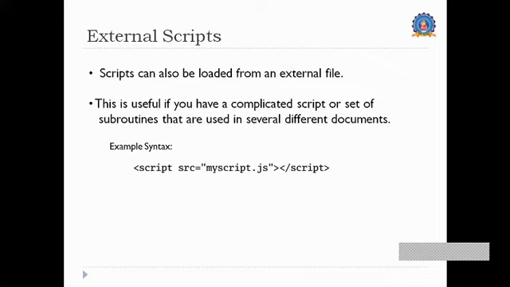JavaScript also provides a way to write the program outside and store it with the extension .js, and we can call that file into this HTML program. The syntactical structure is the script tag with src, which is basically source, equal to myscript.js. For example, I gave you this, and that myscript will be called in the HTML, and it will function for us.